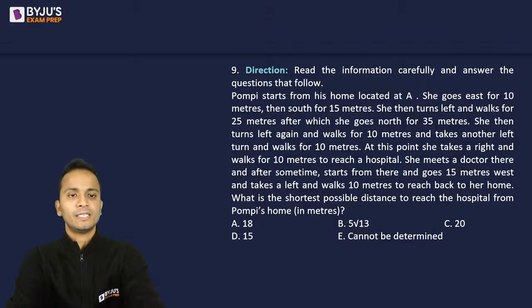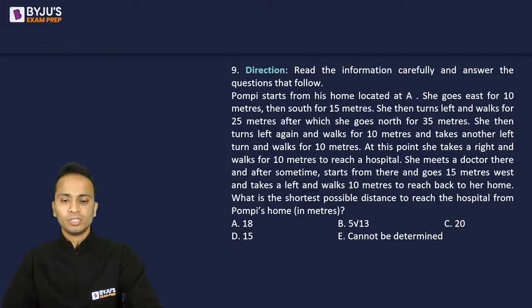I'll reduce the size here of the frame and now you will be able to see the figure. Okay, chaliye. So yes, Madhuri, this is what I'm doing. Don't worry. Okay, so now let's say Pompey started from here. I believe now you'll be able to see the figure.